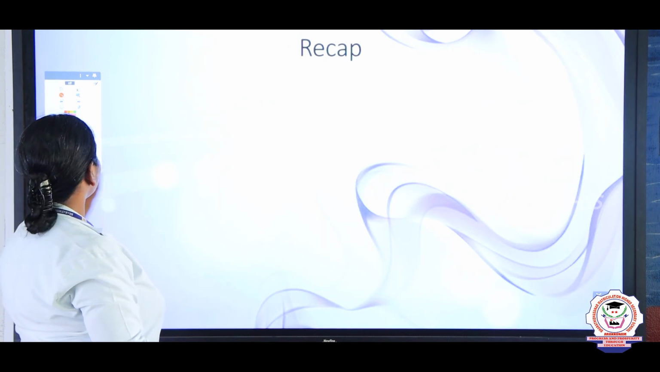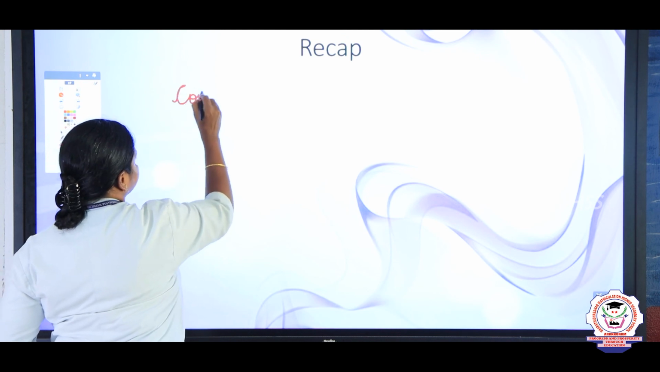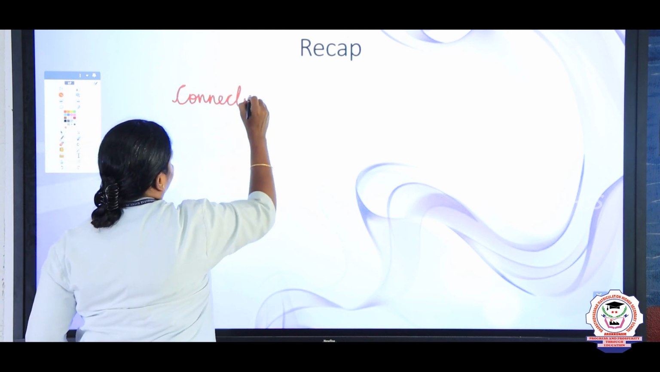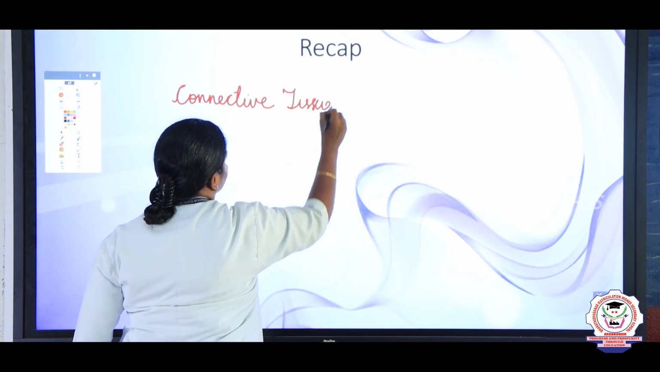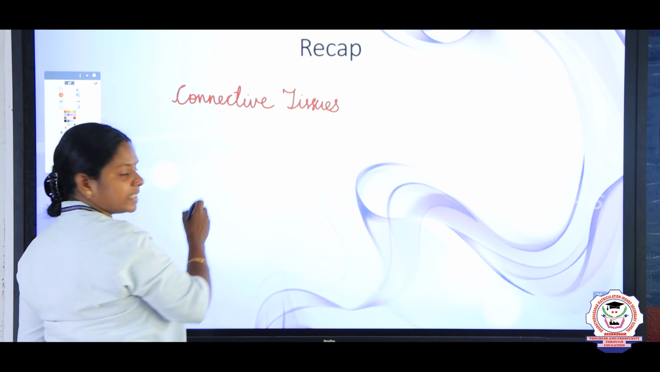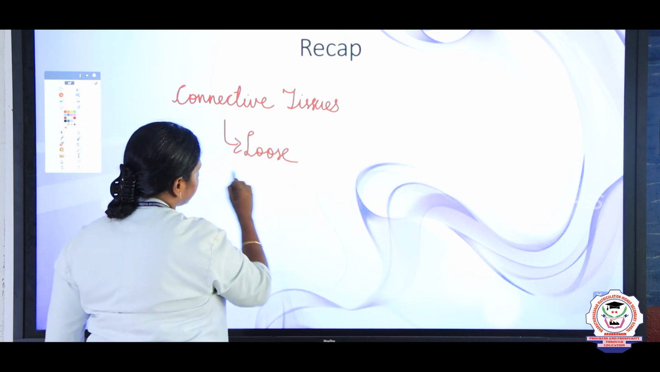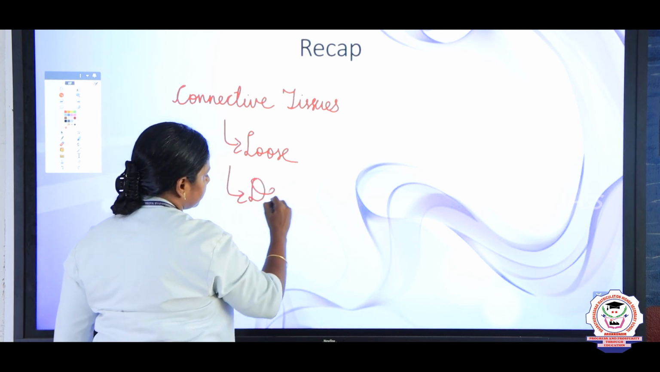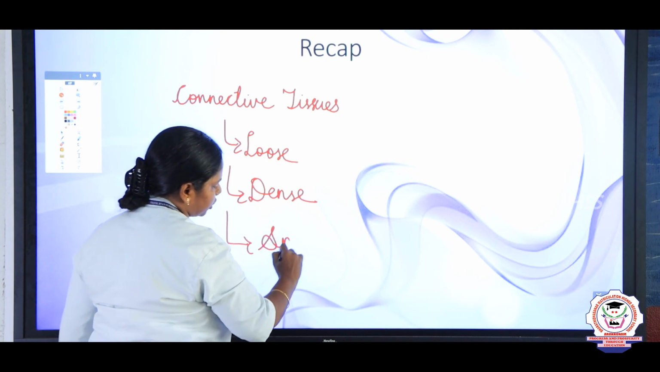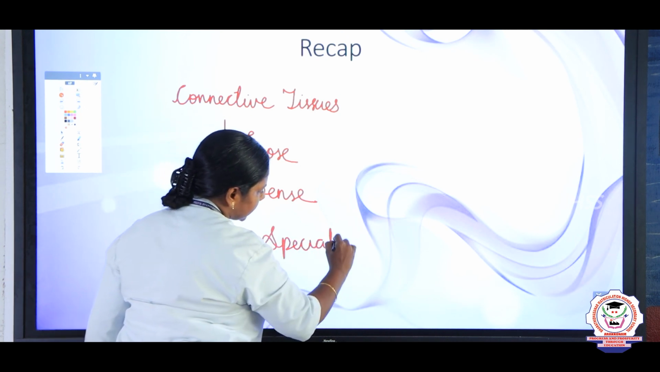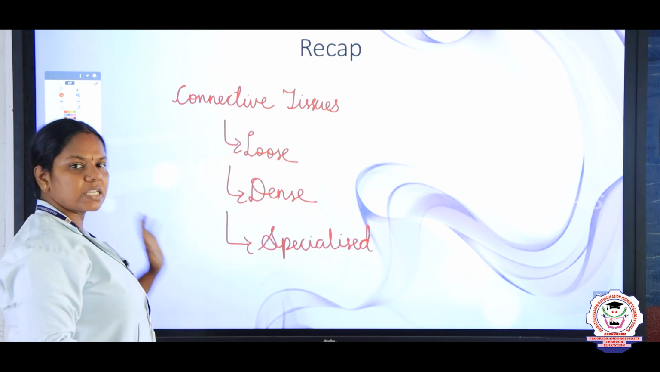So children, let us recap what we studied. We discussed the connective tissues, and then we discussed the three types of connective tissues, that is loose connective tissue, dense connective tissue and specialized connective tissue, right. And each category is divided again into three types, and we discussed what they are.